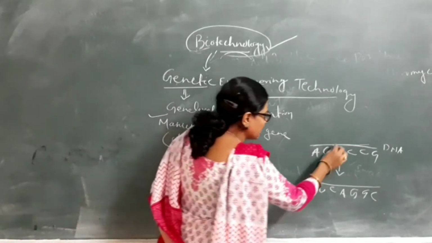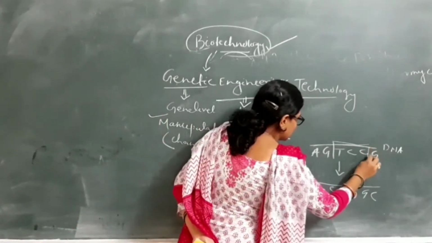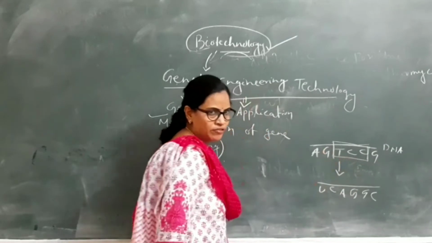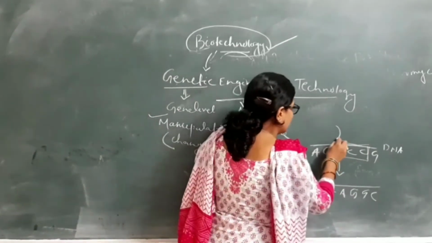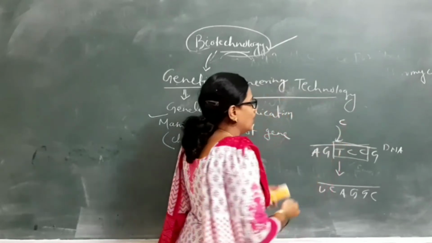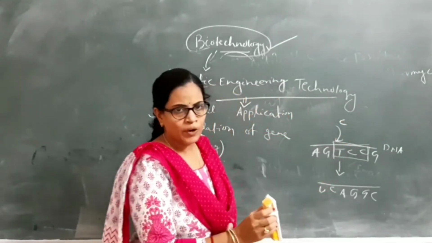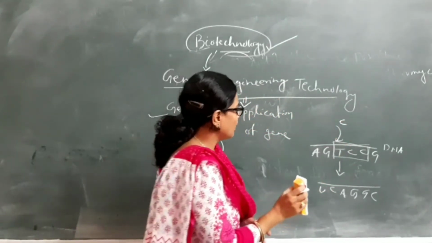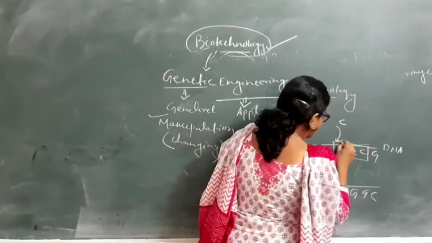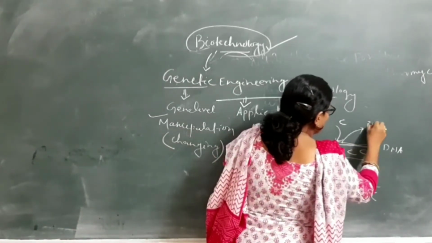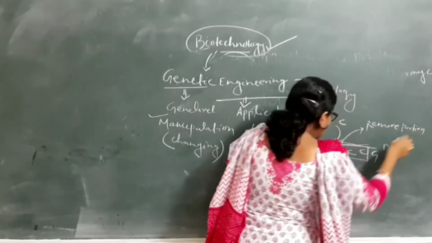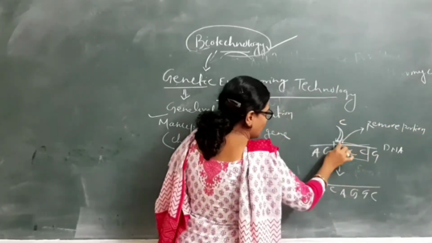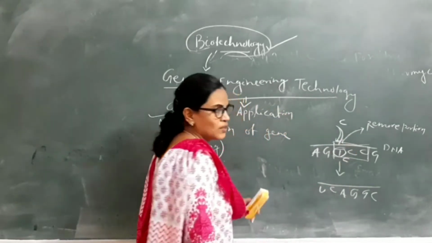And this particular portion is defective. In case of T, it requires C. And this is the defective DNA portion. So we remove this defective portion, and in place of T, we add C.